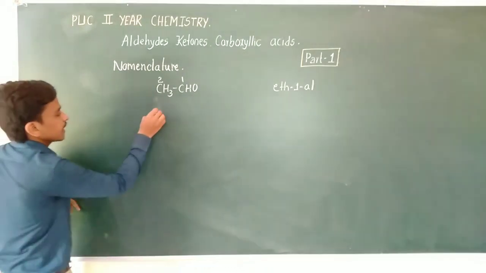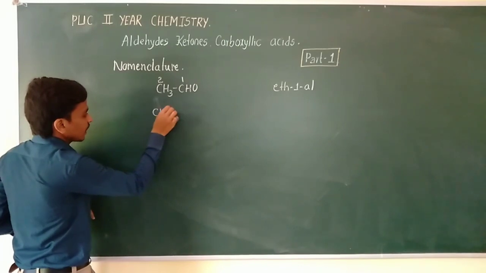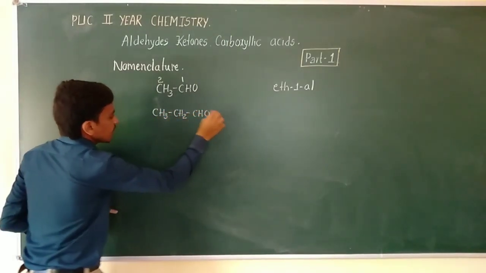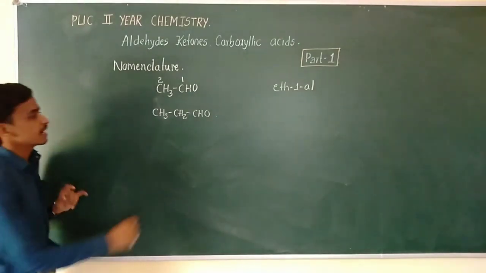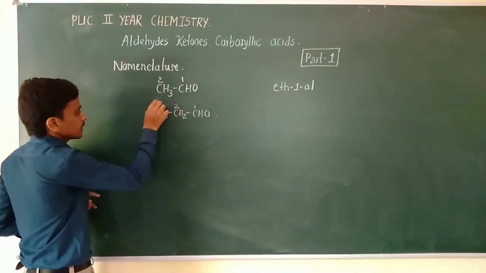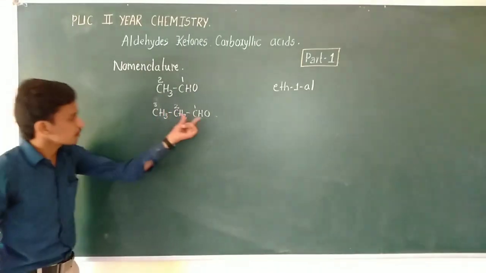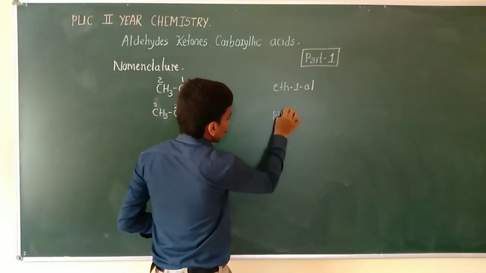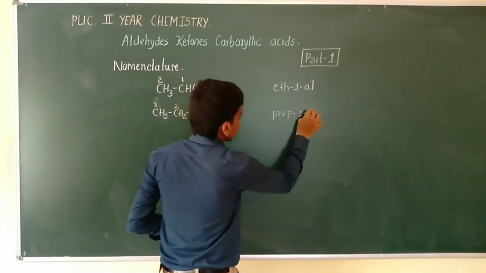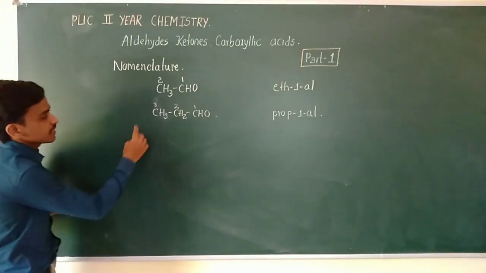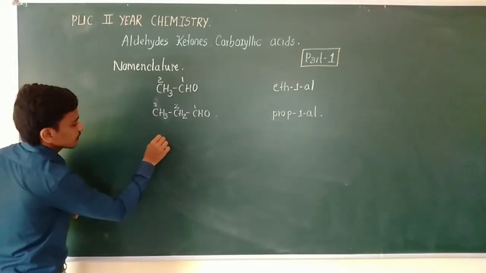Similarly, another compound: CH3, CH2 and CHO. This time the numbering starts from the right side: 1, 2, 3. The highest number in the parent chain is 3, and 3 means the root word is prop. Therefore, the name is propanal. Like this you can get several examples.